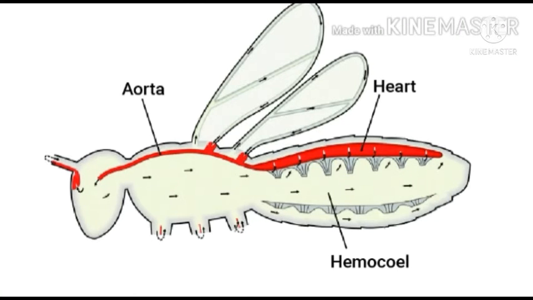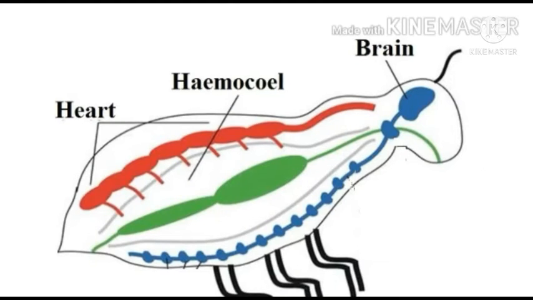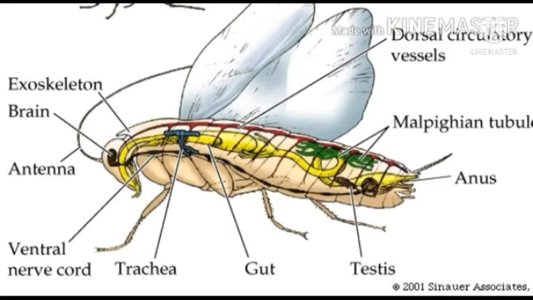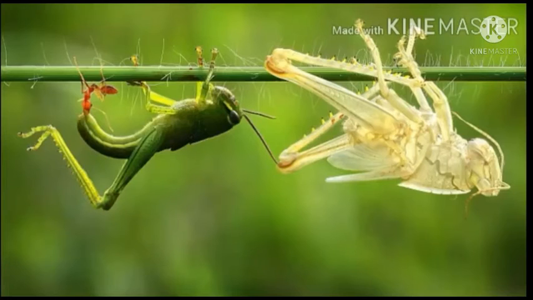Hemocoel means the primary body cavity of most invertebrates containing circulatory fluid. They have jointed appendages which are used for locomotion, feeding, and or sensory in function. Body is covered by chitinous exoskeleton for protection. It is shed off periodically by a process called molting or ecdysis.